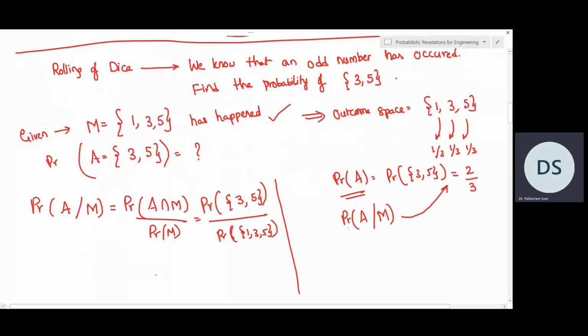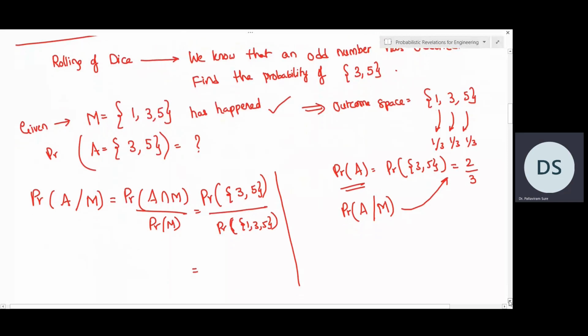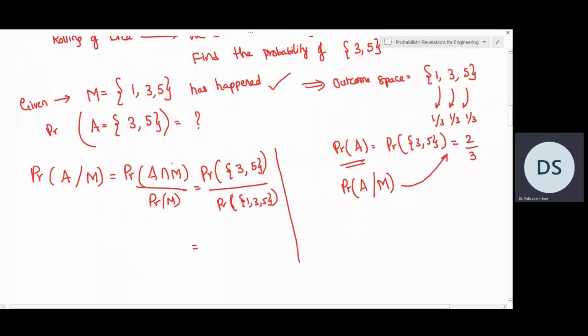So in the experiment of rolling a dice, totally 6 outcomes will be there. So 6 elementary events are possible. So since the numerator comprises of a set 3, 5, which is a group of 2 elementary events, its probability will be 2/6. And since the denominator has 3 elementary events, its probability will be 3/6. So hence the probability will be 2/3. So thus if we apply the conditional probability definition, the probability answer is 2/3.